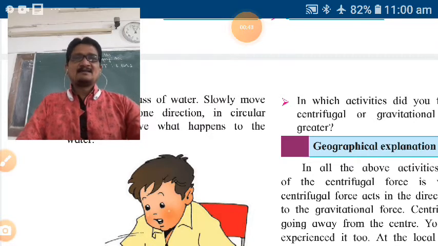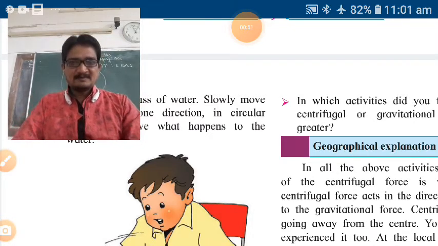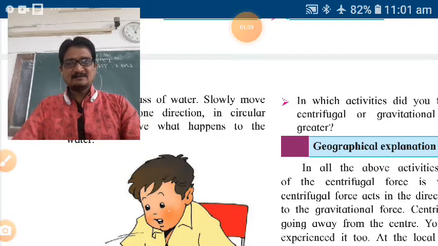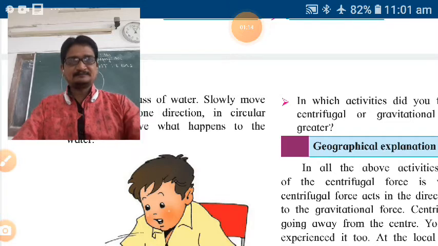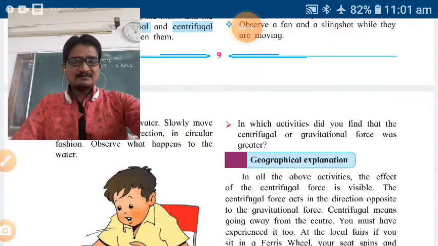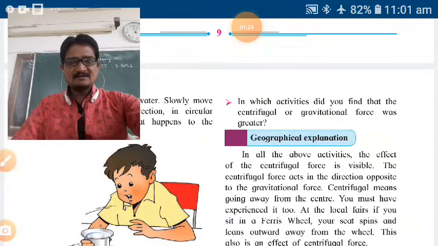On the screen the textbook is appearing, so see it carefully. Keep your notebook with you. While teaching, I am going to give markings also of extra questions as well as exercise question answers. According to that, we are going to teach and learn. See it carefully and watch the video carefully. Listen carefully. See page number 9.